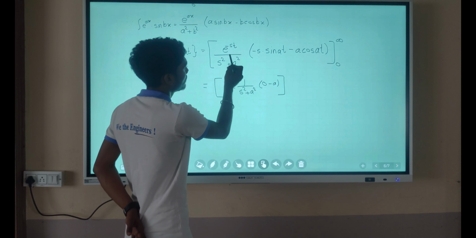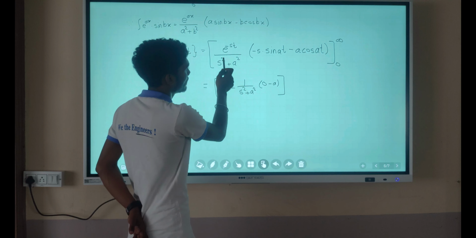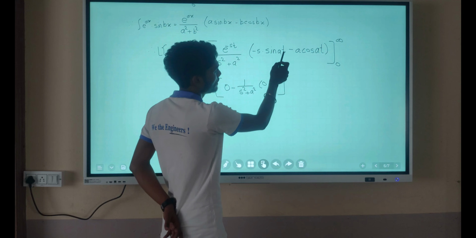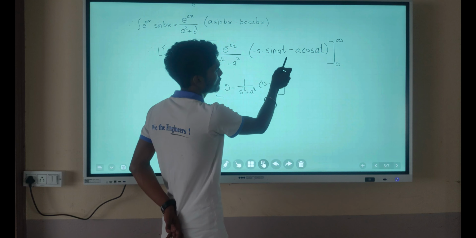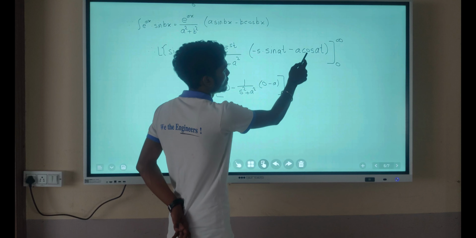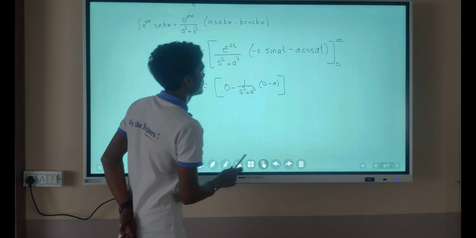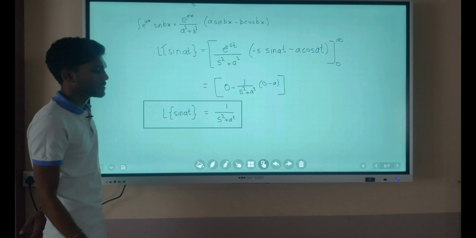After putting the lower limit, we'll get e raised to 0 as 1, and a square plus s square are constant. After putting 0 in this equation, sin 0 becomes 0 and cos 0 becomes 1. So 1 into a is equal to a, and the minus sign as it is. So the Laplace transform of sin at is equal to a upon s square plus a square.